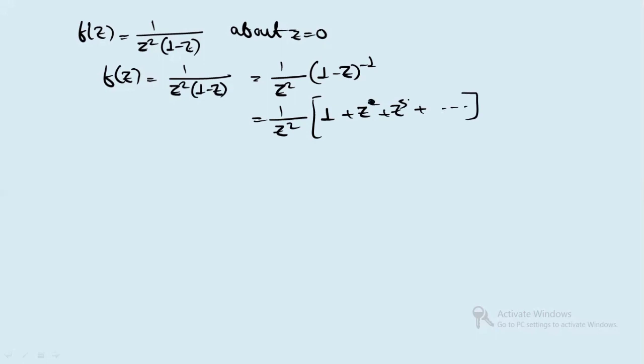So when you do this, it will give you 1 by z square plus 1 by z plus 1 plus z, and so on. So this is just the Laurent series about z equals 0. You can just do it in this way. Clear?